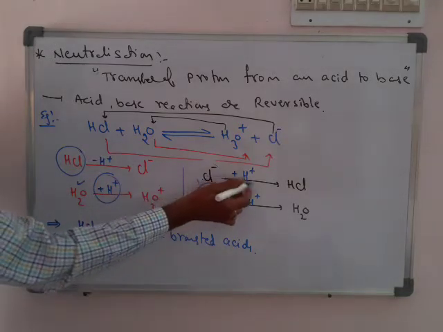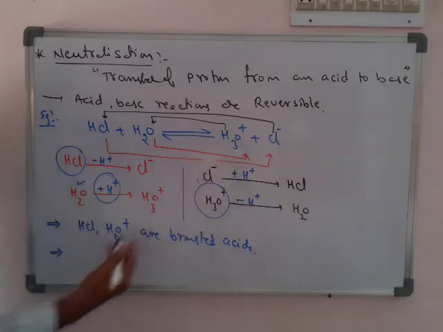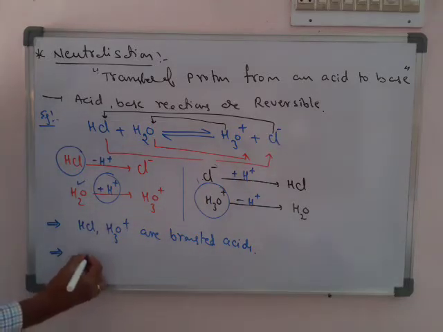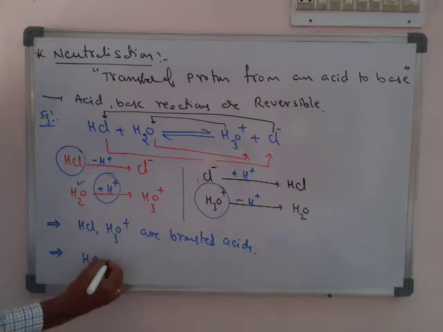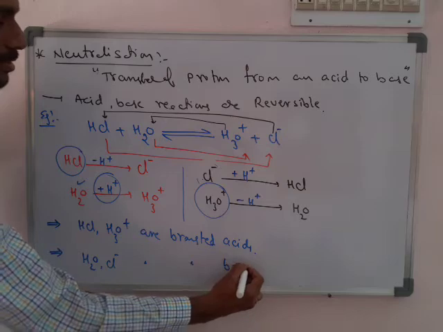Next, we can observe H2O accepting H plus, means H2O acts as a base. Here Cl minus is also accepting H plus. So we know the acceptors of H plus are treated as bases. Here H2O and Cl minus are Bronsted bases.